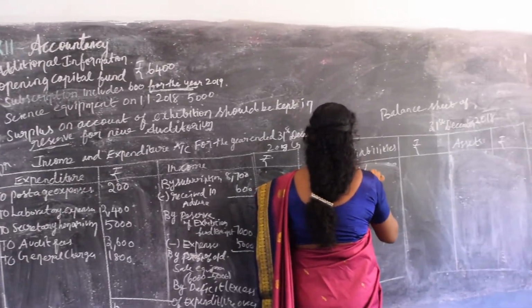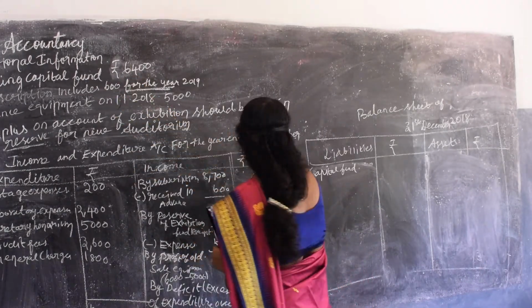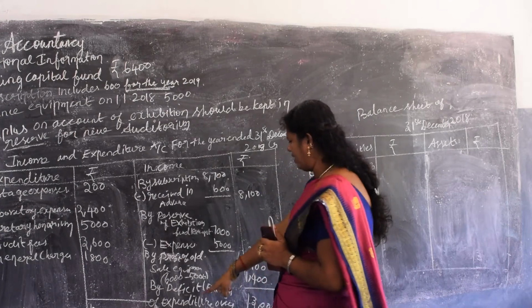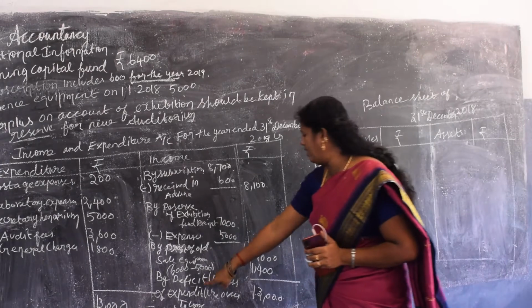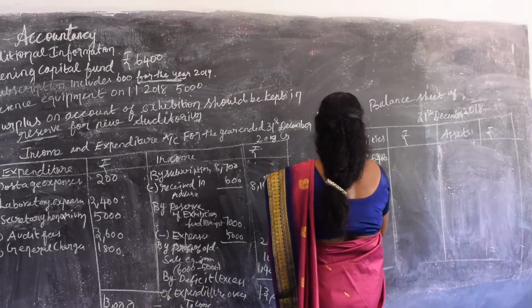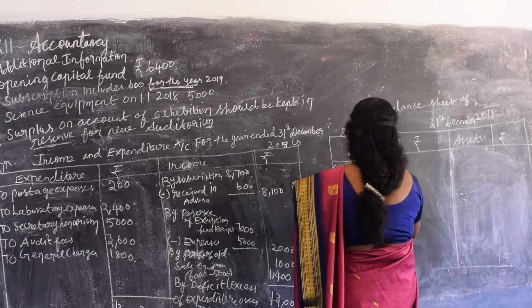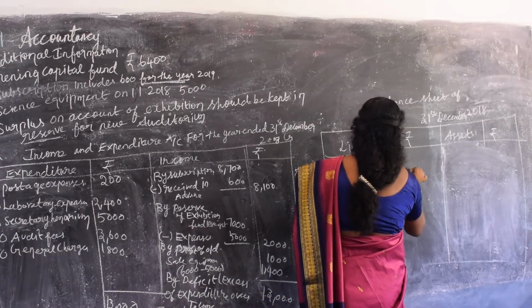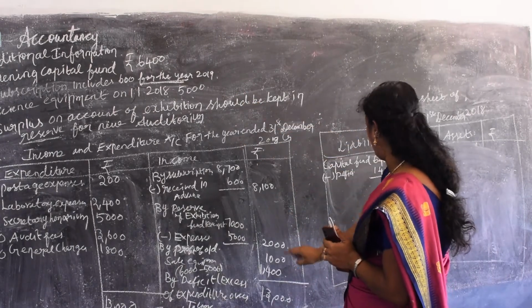So first is the capital fund. Check whether the capital fund is there. Yes, the capital fund is 6,400. Check whether we have a deficit or surplus. If there is a surplus, you should add. If there is a deficit, you should subtract. So we have a deficit. How much is the deficit? 1,400. That gives 5,000.